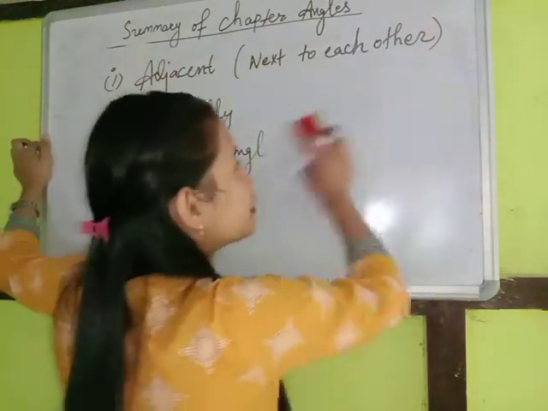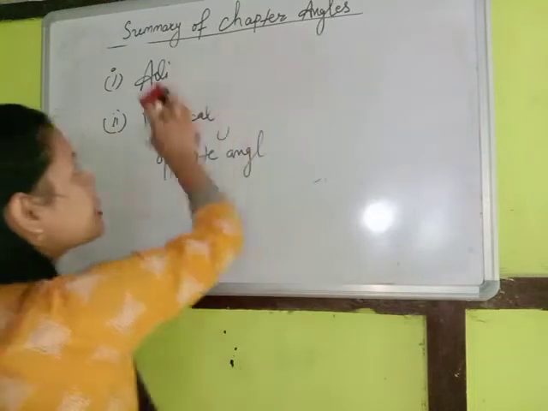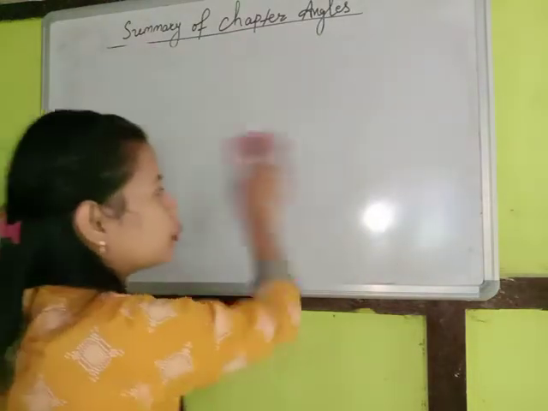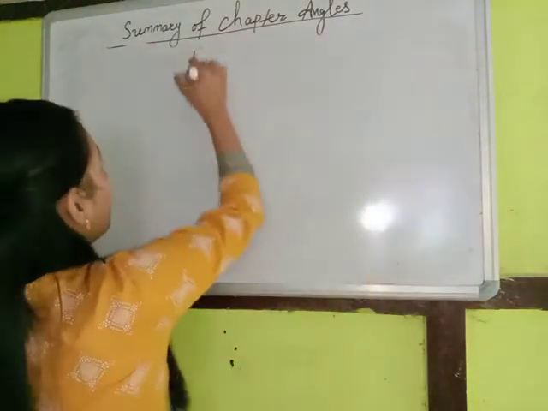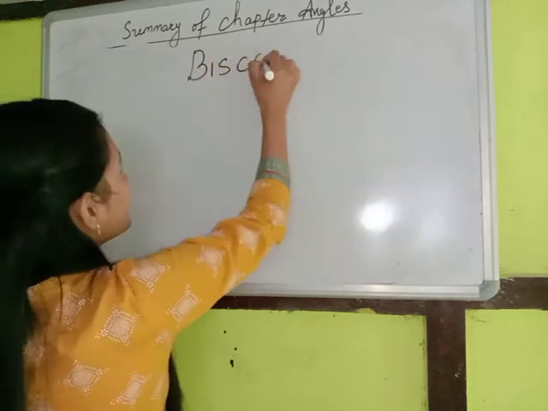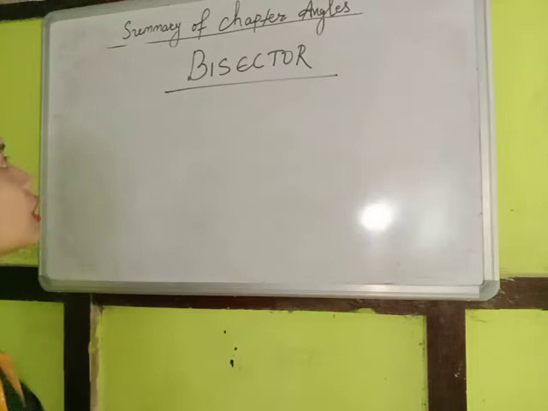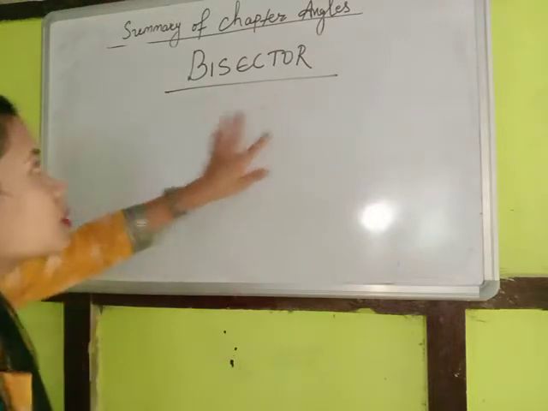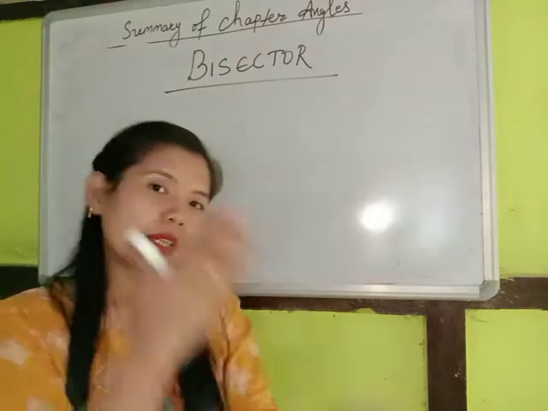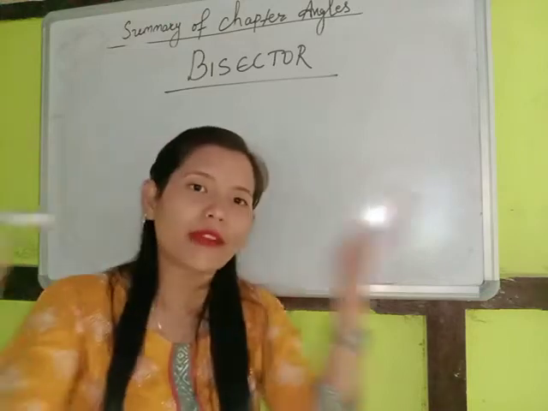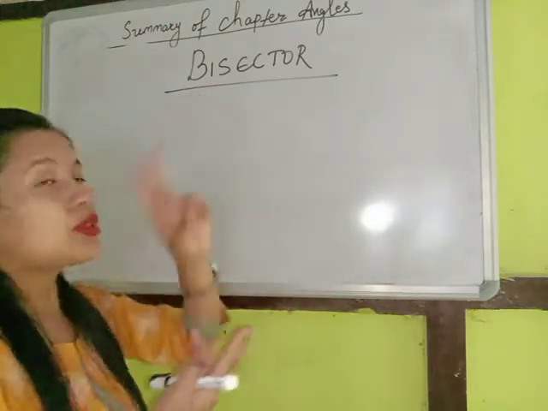Now this is a new topic, a new concept that I want to discuss with you all. So, bisector. Here I have a word called bisect. Bisect means to divide. Bi means two.